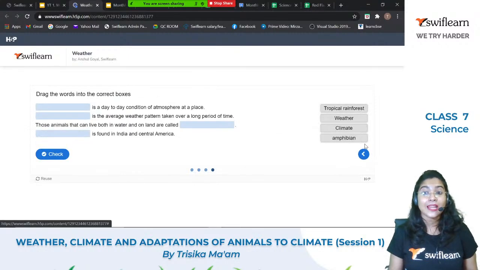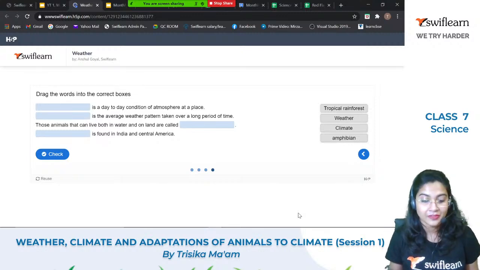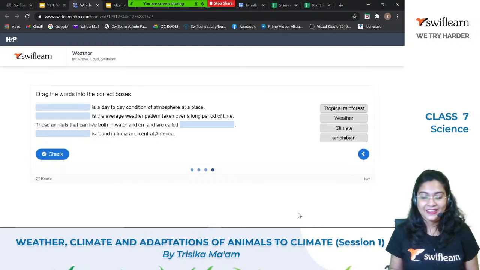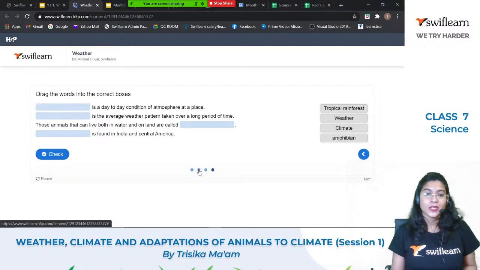Now let us move on to the last question. So these are the different fill in the blanks. So you have to give me the correct answer over here. Right? Okay. Very good. Yes, the meteorologist. Very good. Okay. So first is dash is a day to day condition of atmosphere at a place. Second, dash is the average weather pattern taken over a long period of time. Thirdly, those animals that can live both on land and water, what are they called? And last one is dash is found in India and Central America.